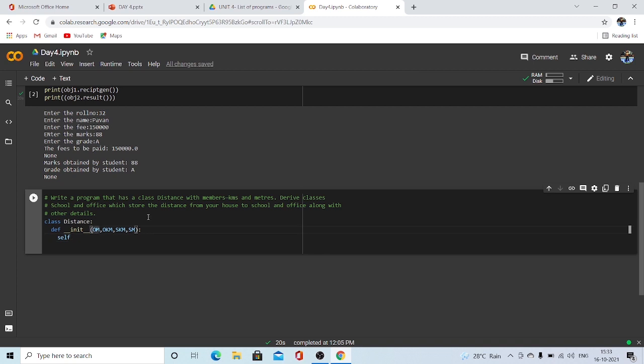Oh, I forgot, actually self is the parameter we have to keep every time when we are creating a method inside the class, so don't forget that. Then self.om would be om.